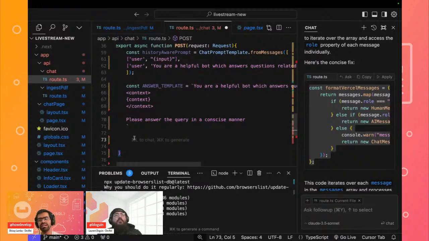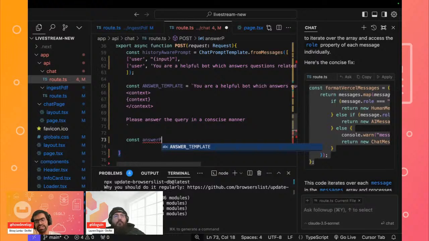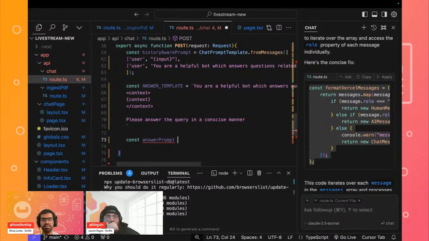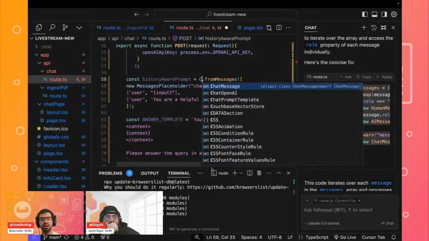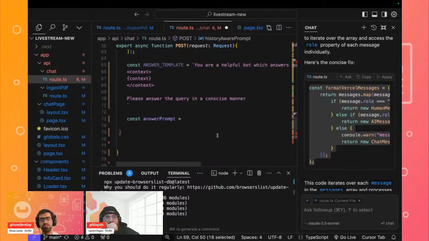The next step is that we'll now define our answer prompt. We have defined our template. Now we just want to pass the template that we just created. This will be important when we are generating the response within our RAG chain. So we'll again use our chat prompt template, similar to how we did it for the user prompt.